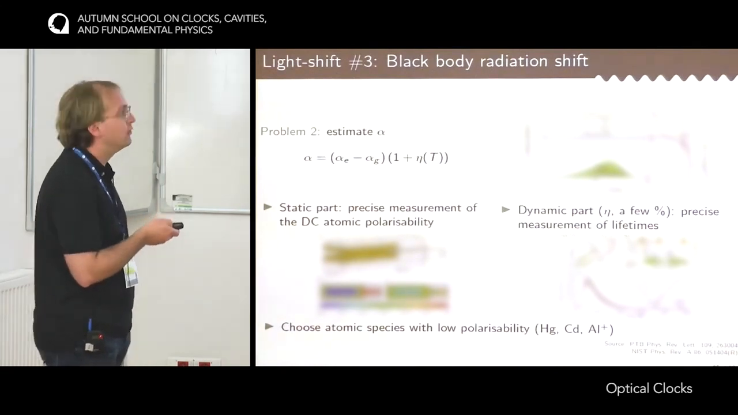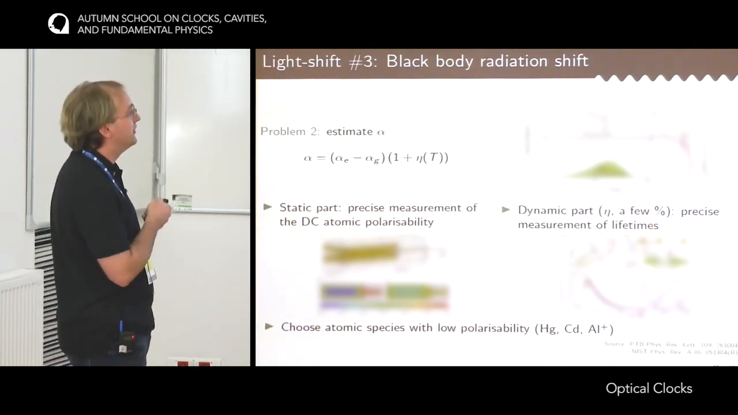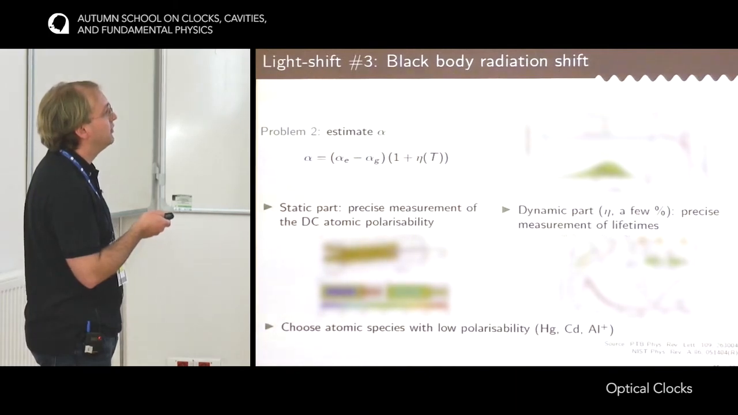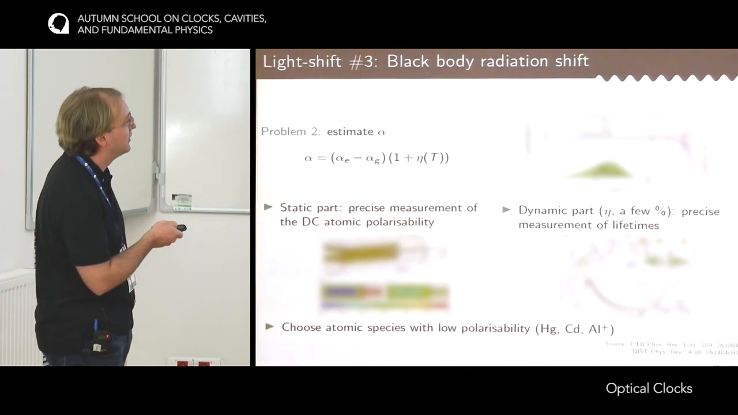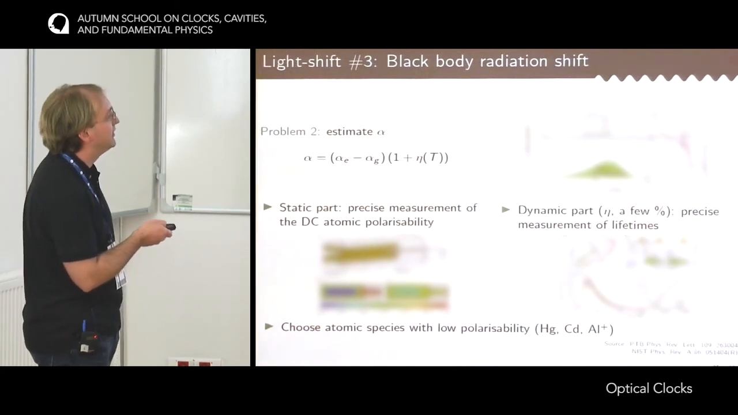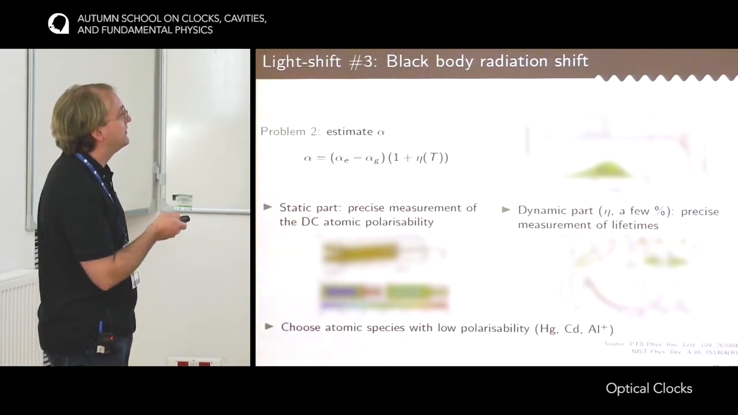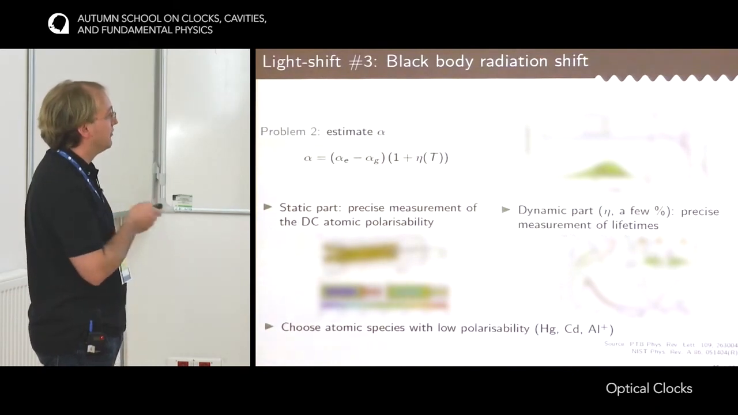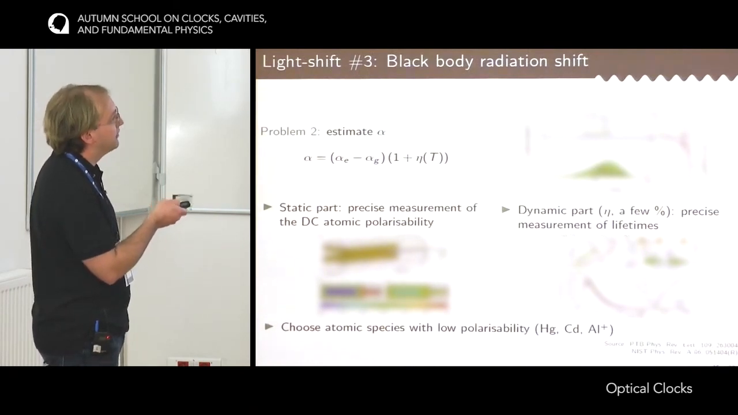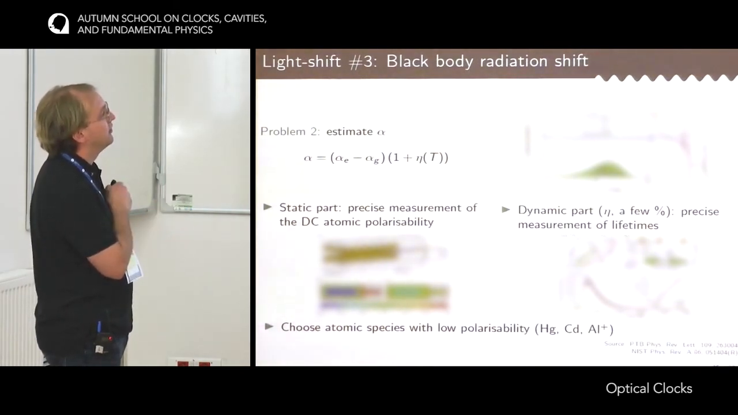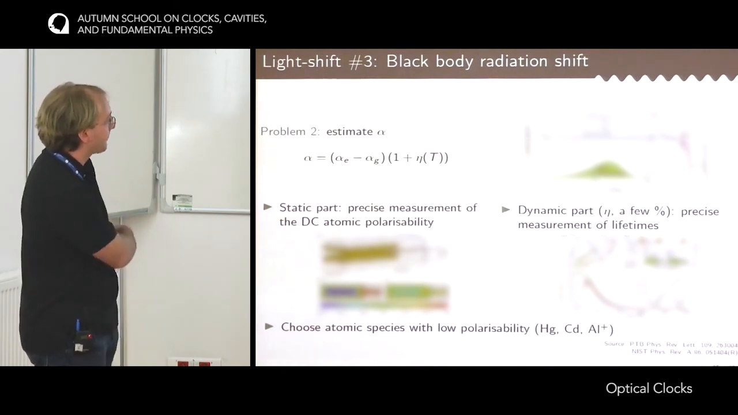And for this, it's necessary to know the atomic properties of the atom, meaning a precise measurement of the lifetime of some excited state in the structure. So this is an experiment that was done at NIST with ytterbium, in which they populate excited states and then they measure the decay rate of these states. From this decay rate, they can deduce the oscillator strength of the transitions and then deduce the shape of the dynamic polarizability.